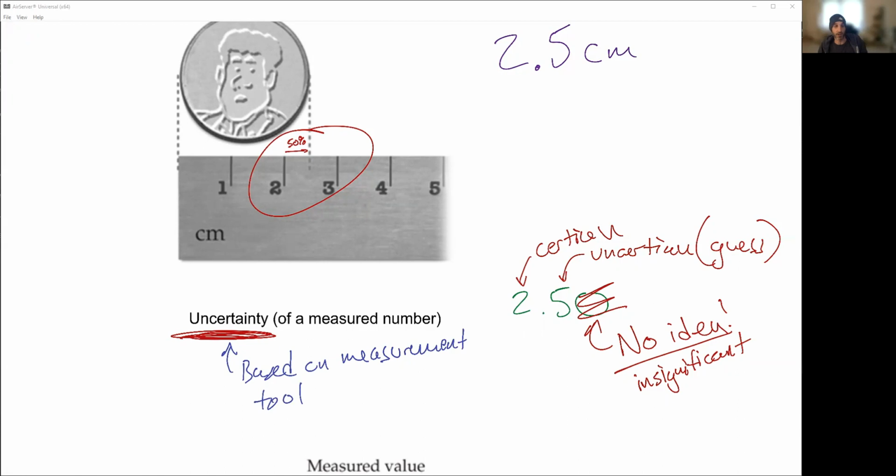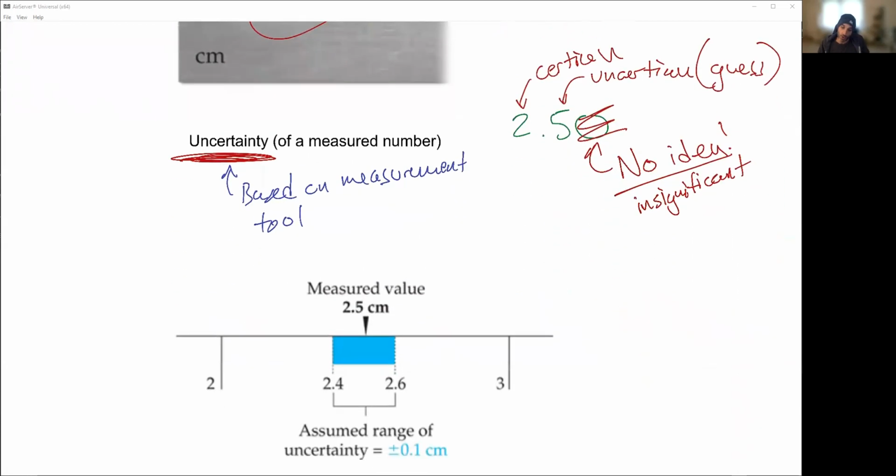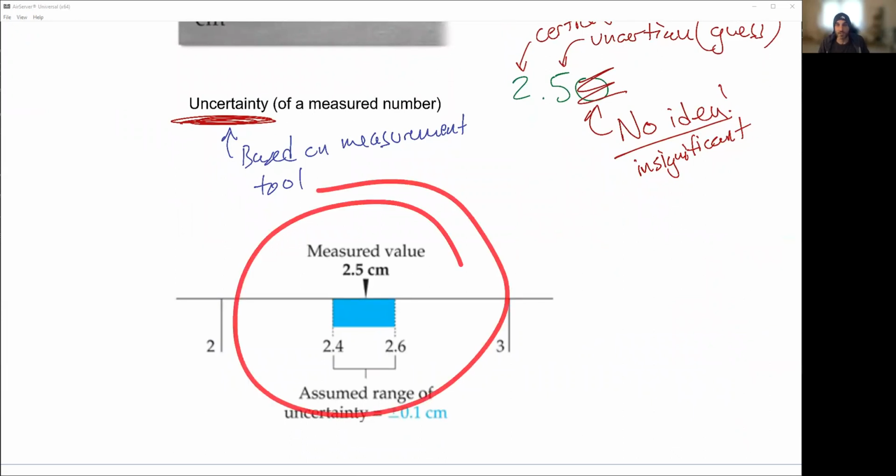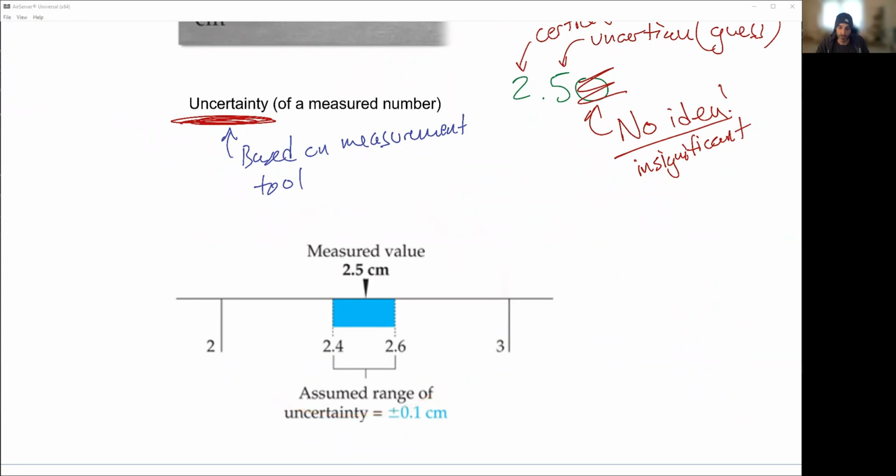Or the measurement that you're actually doing. So the measured value, there's always a little range. There's always a little range of uncertainty. Okay, so that little range of uncertainty is what allows us to have uncertainty in measurements, because the tool only measures to a specific point. We have to guess one and then we don't know the rest.